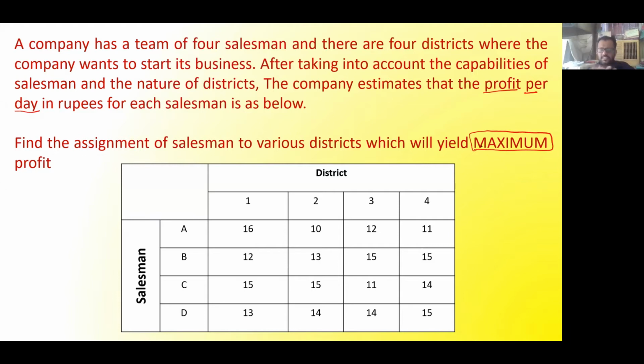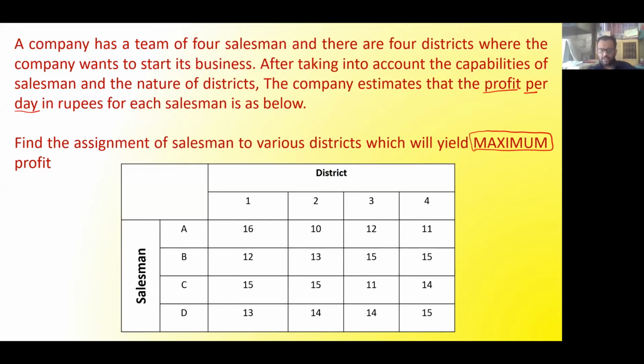We will convert this entire matrix into a minimization problem. Once I do that conversion in the first step, the Hungarian method will come into the picture, so that we can solve it by our regular process. Now the question arises, sir, how do we convert a maximization problem into a minimization problem? You have to select the maximum number from the entire matrix.